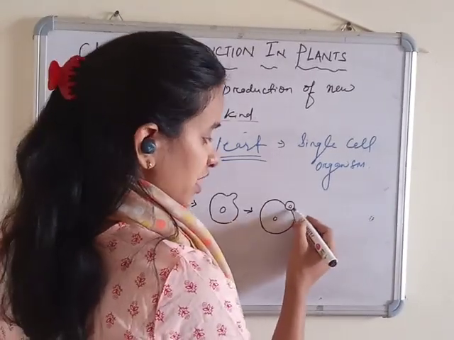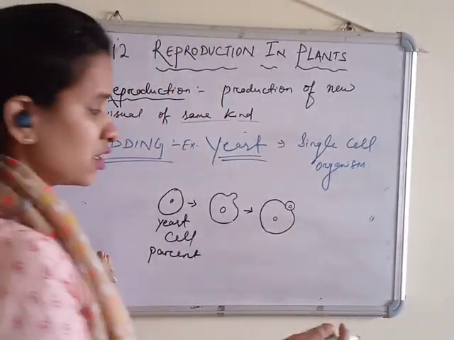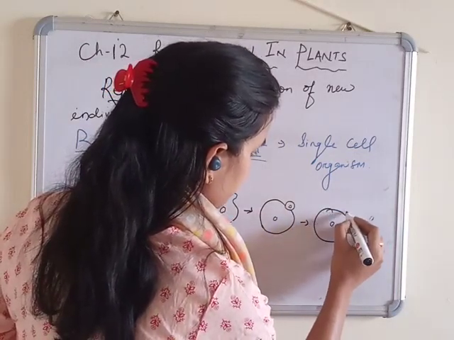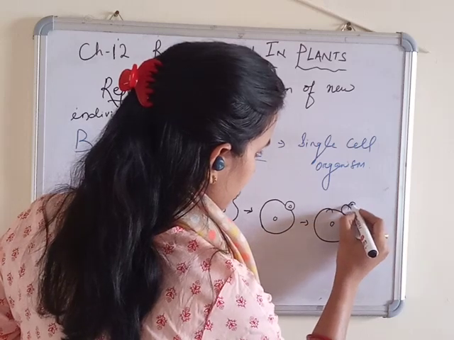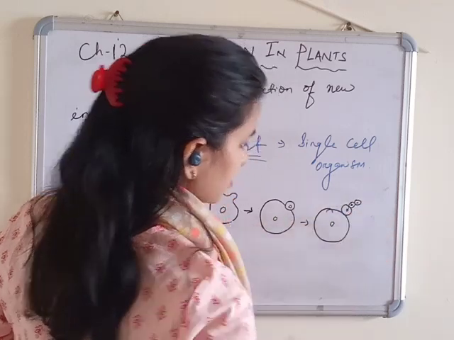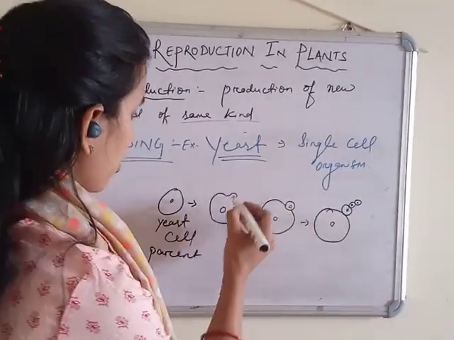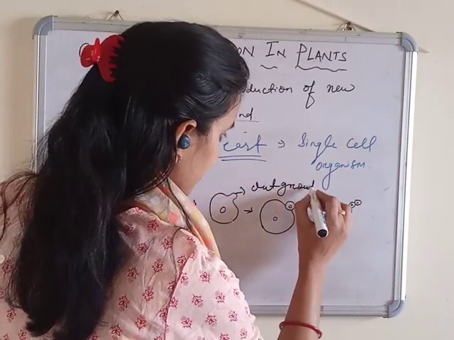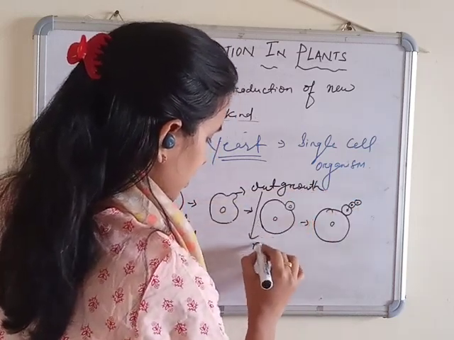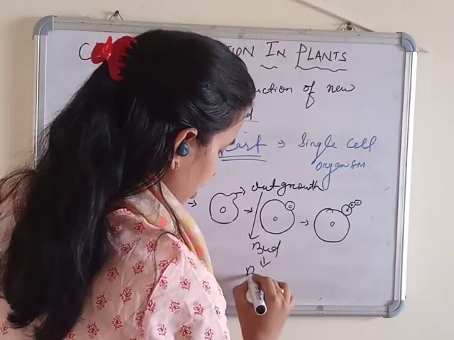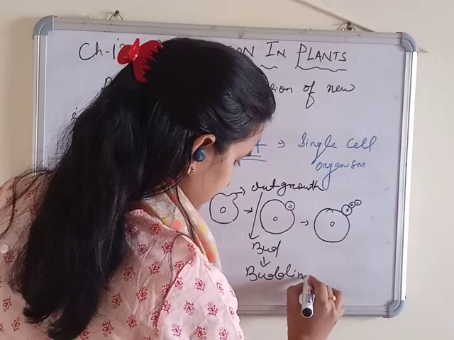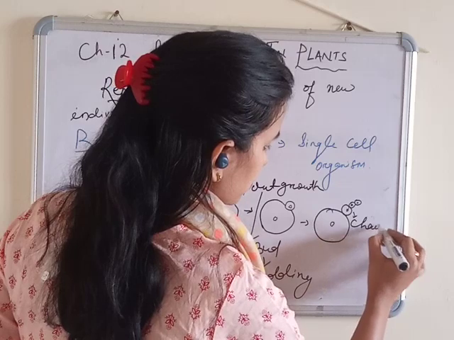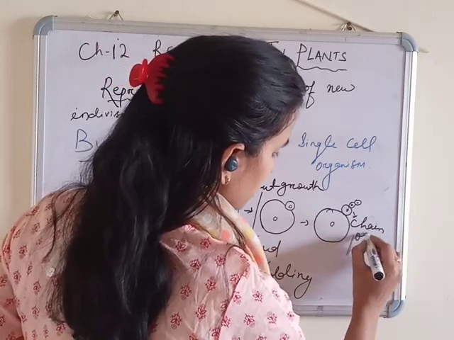Then if this outgrowth get all the waters and the food, then they again can produce another bud like this and like this, a chain of bud. So this outgrowth is called bud and the process is called budding. Okay, so the chain of bud, this is your chain of bud.